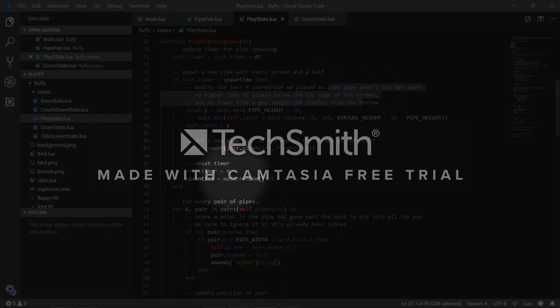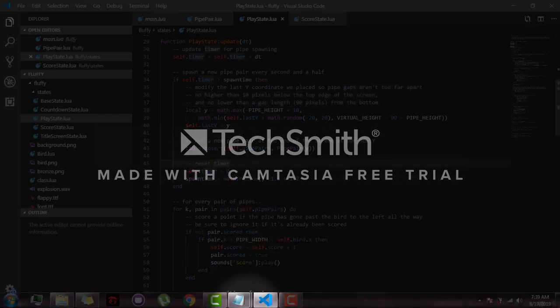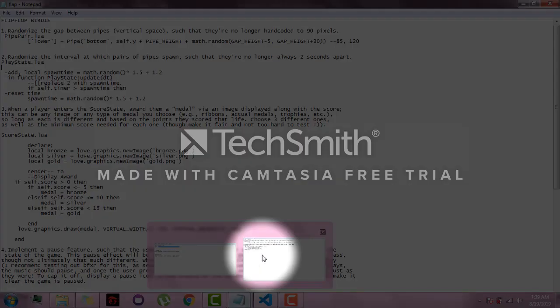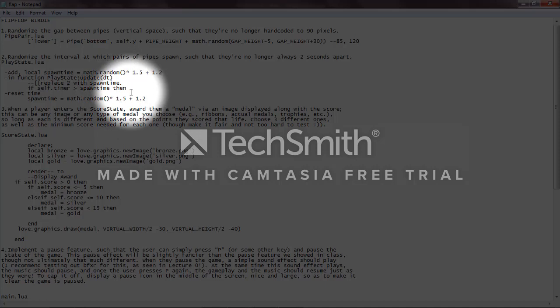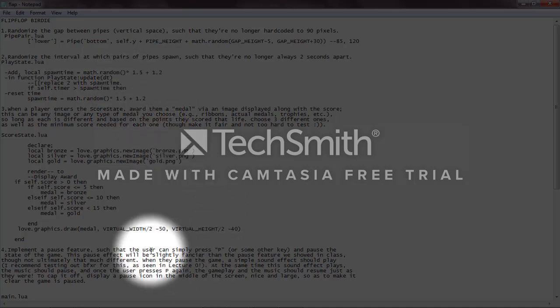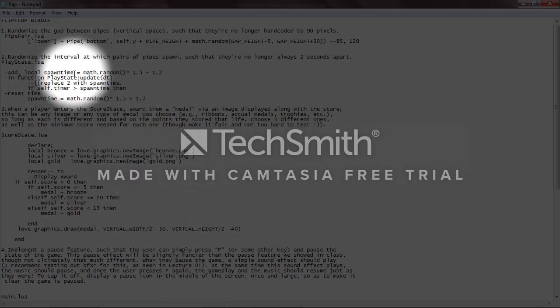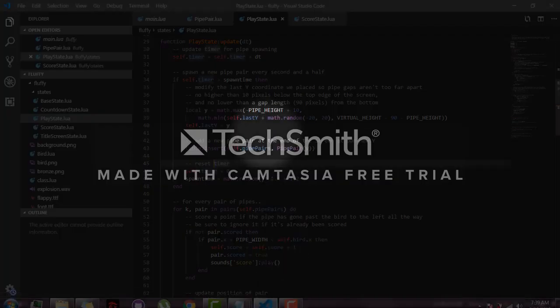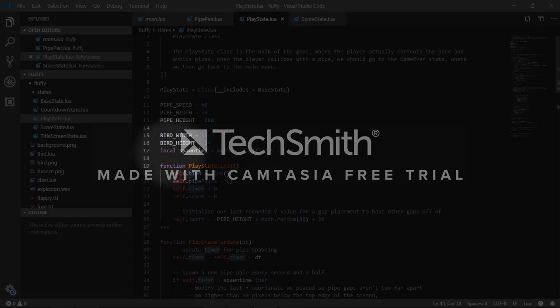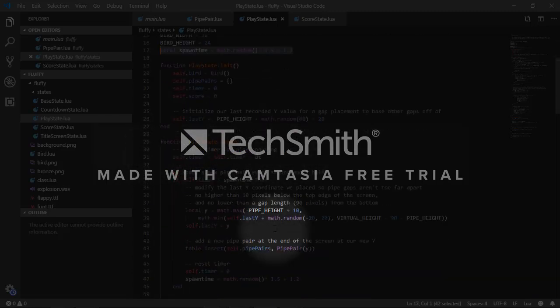And also, as mentioned here, if self.timer is greater than spawn time, then we had to add a local variable of spawn timer here, to be used in the self.timer function, which is needed to execute this type of result.